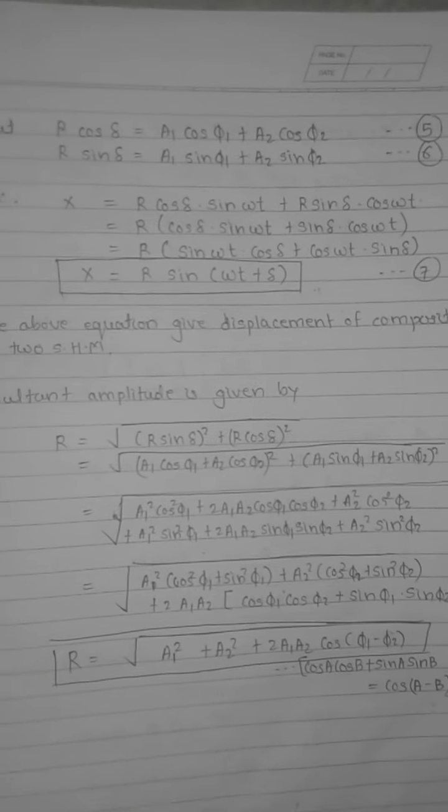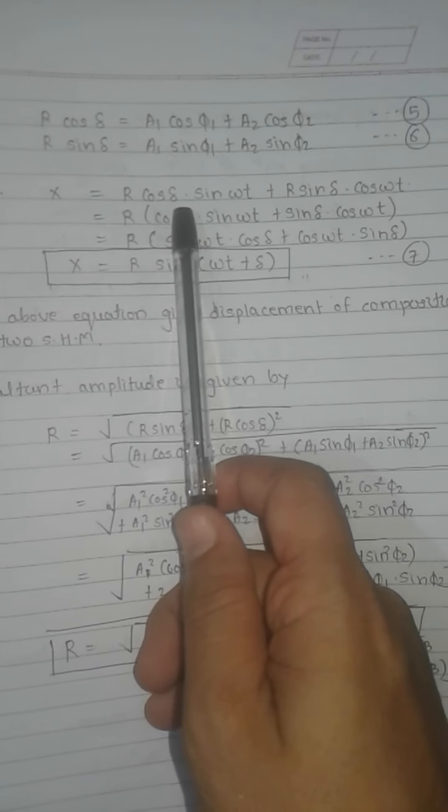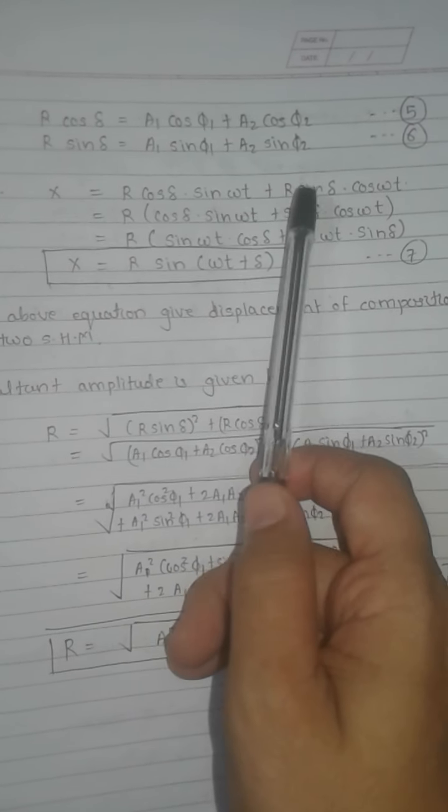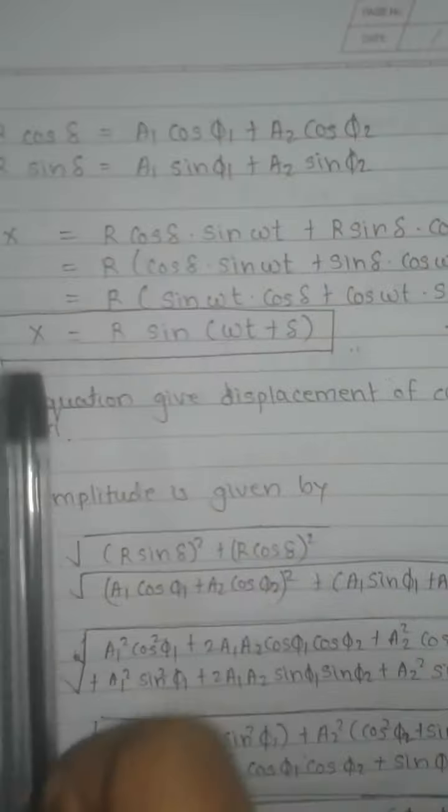Then the equation becomes r cos delta sin omega t plus r sin delta cos omega t, because we put r cos delta and r sin delta in place of these.